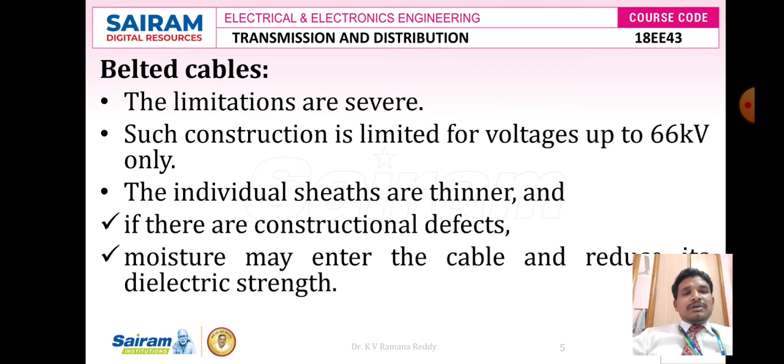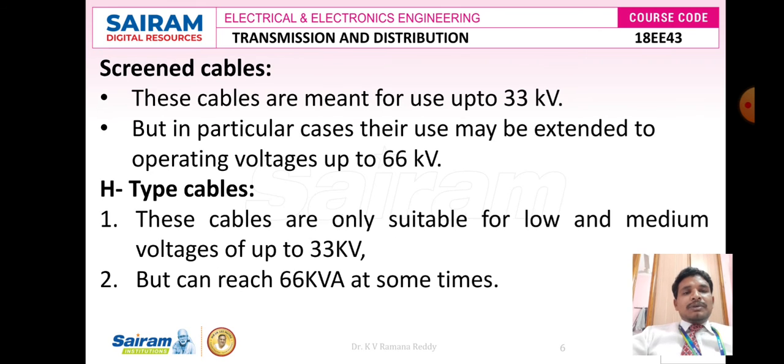Coming to belted cables, the limitations are severe. Such construction is limited to voltages up to 66 kV only. The individual sheaths are thinner, and if there are constructional defects, moisture may enter the cable and reduce the dielectric strength in the belted cables. Coming to the screened cables, these cables are meant for use up to 33 kV, but in particular cases their use may be extended up to operating voltages like 66 kV.